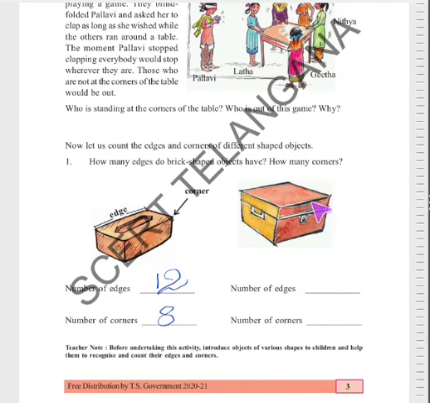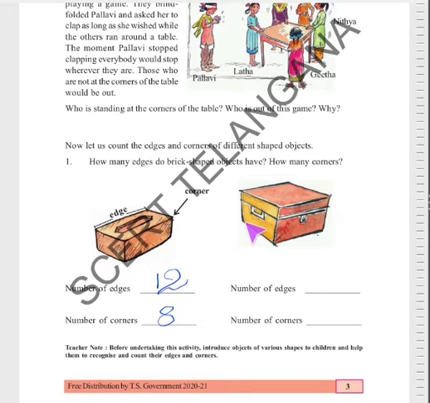It contains 1, 2, 3, 4 corners upside, and the same downside. Total how many corners are there? Here also 8. How many edges are there? 1, 2, 3, 4, and 5, 6, 7, 8, and 9, 10, 11, 12.